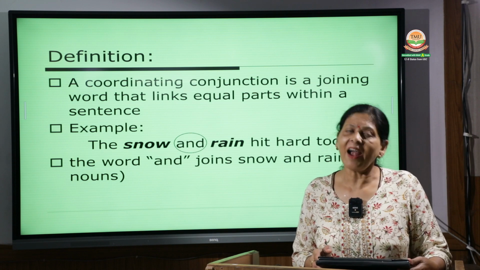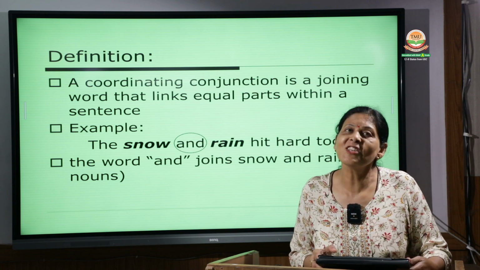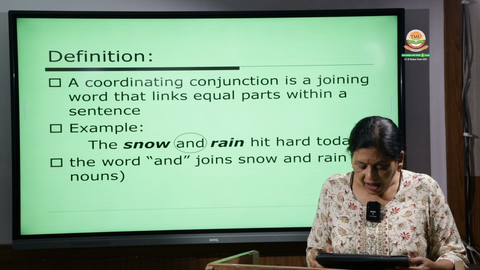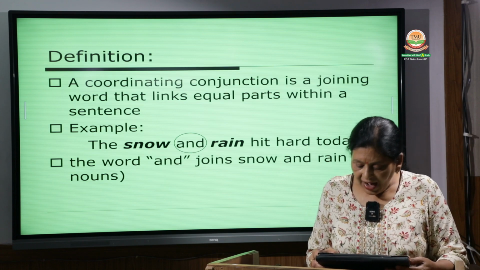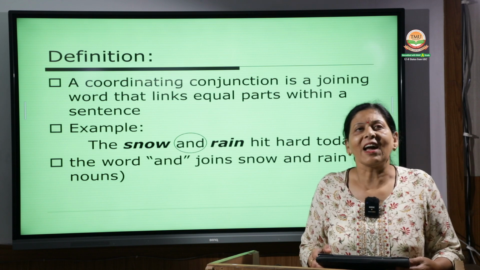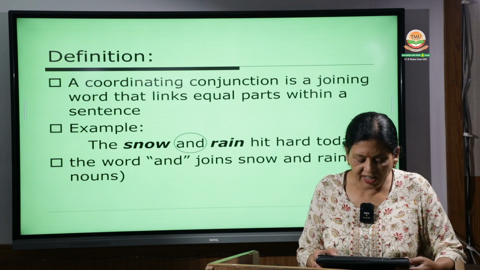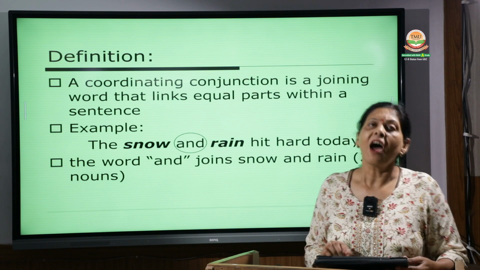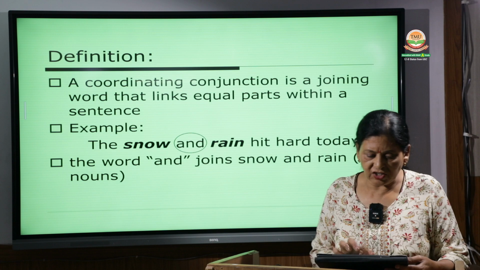The word "and" joins snow and rain, which are two nouns. That is why this is coordination. This is a coordinating conjunction, because two nouns are joined by a coordinating conjunction.